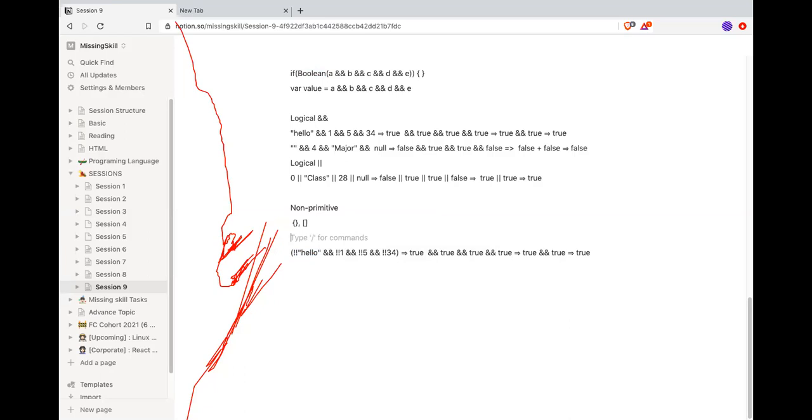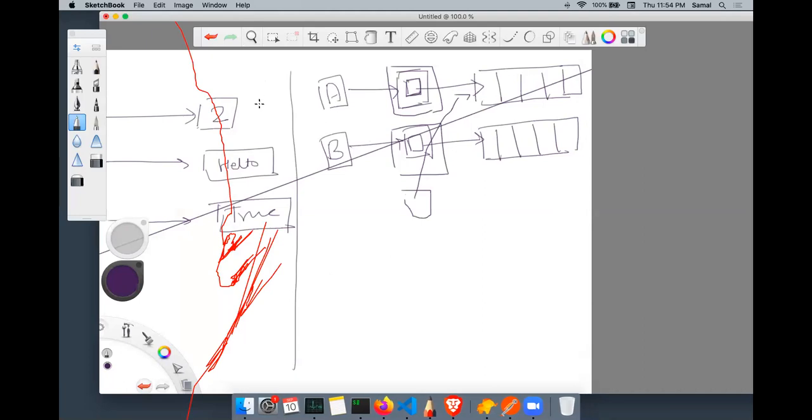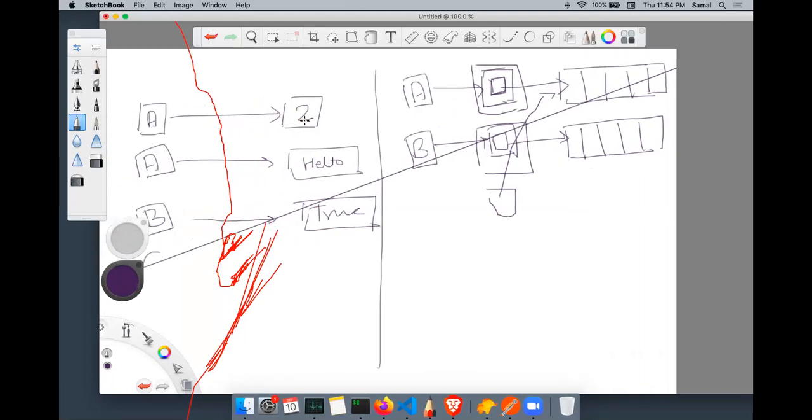What is the difference between primitive and non-primitive? Primitive holds the value, a copy. It holds the memory location where the value is stored.